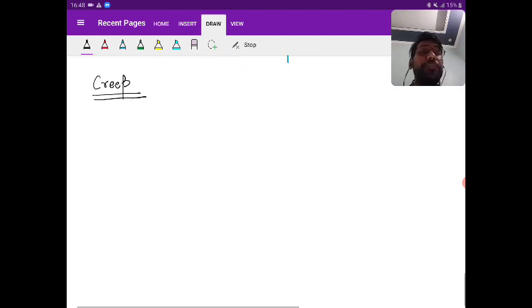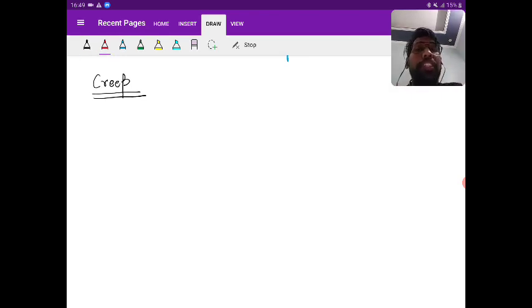Okay, see then. If I talk about creep, try to understand. It is plastic deformation. Any material can have two types of deformation: one is elastic deformation and the other is plastic deformation, right? So creep is a plastic deformation. Plastic means if I remove the load, it will not regain its original position, right? Creep occurs due to two things: first, dead load; second, constant load.